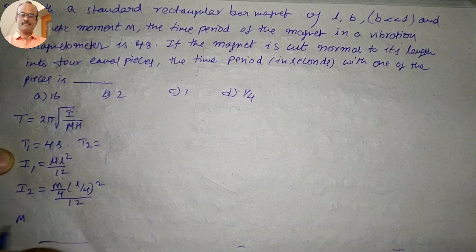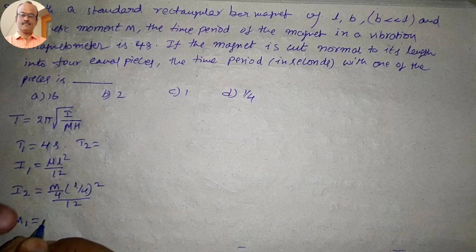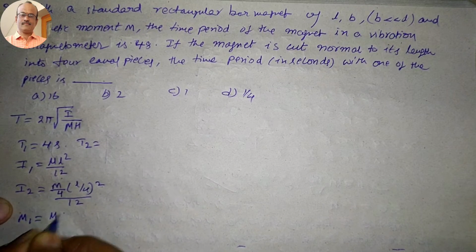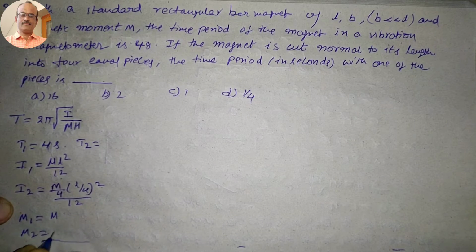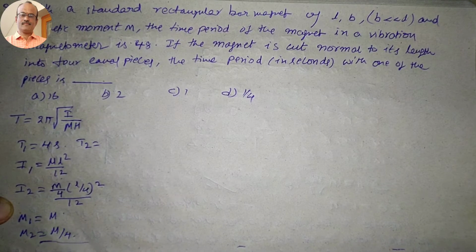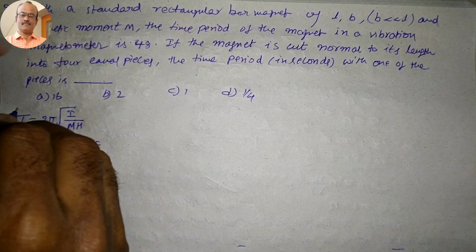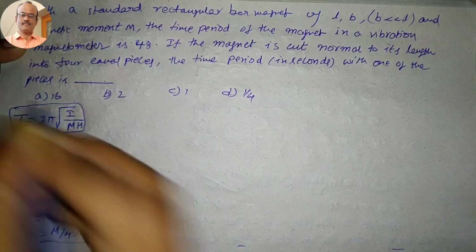The magnetic moment M1 is equal to M, and the magnetic moment M2 is equal to M by 4. This is very important. Now we substitute in all of these using this relation.